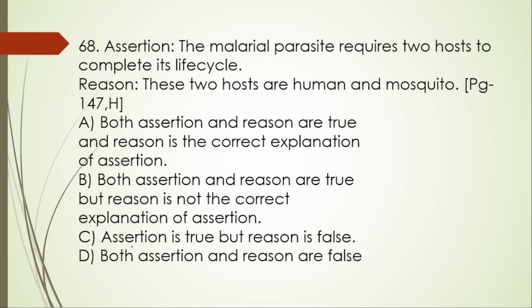Next one, 68th one. Again assertion and reason type of the question. The assertion given here is the malaria parasite requires two hosts to complete its life cycle. Yes, of course it is true. The malaria parasite is a digenic organism, means it requires two distinct hosts, completes its complex life cycle, isn't it? So this is true. And whereas reason, these two hosts are human and mosquito. Of course this is also true and correct explanation also. So we will go with the option A.